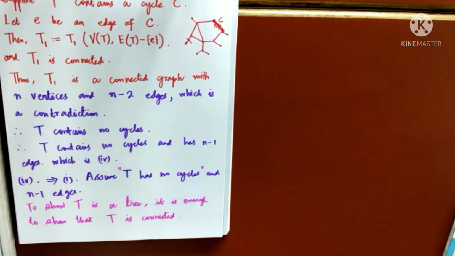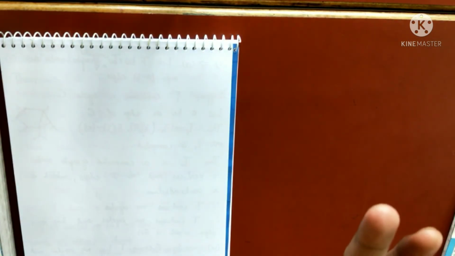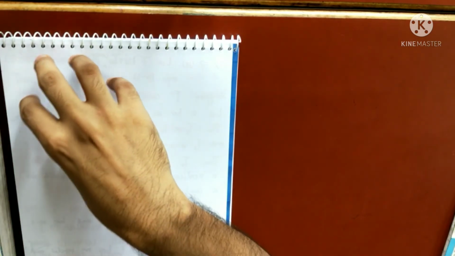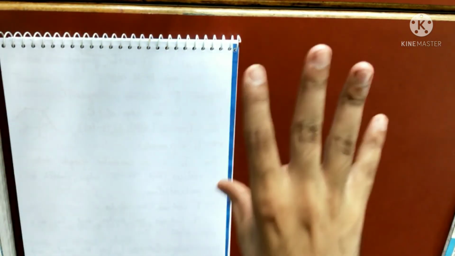So let's do it very quickly. Again we start with a contradiction, or not contradiction, but I'll assume that suppose T has got k many components. That means T is disconnected, I can say. I'm assuming that T has got k many components. I'll prove that the number of components is 1. We know that if the number of components is 1, then the graph will be connected.